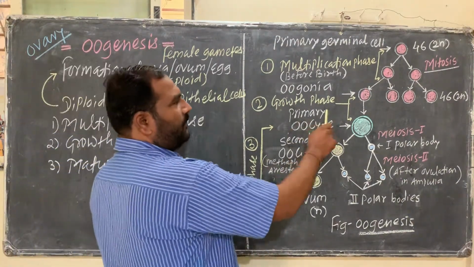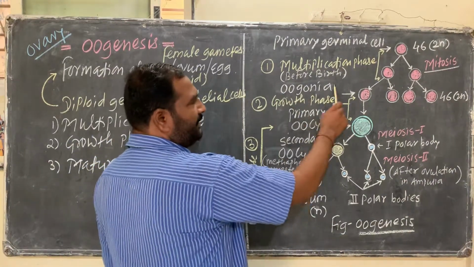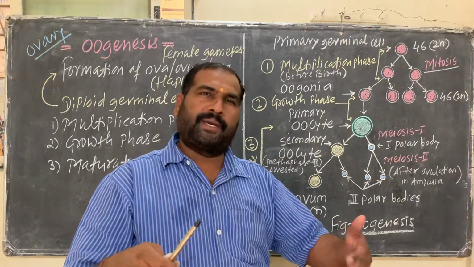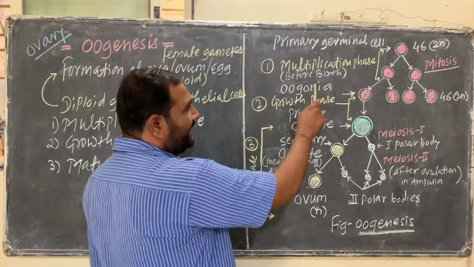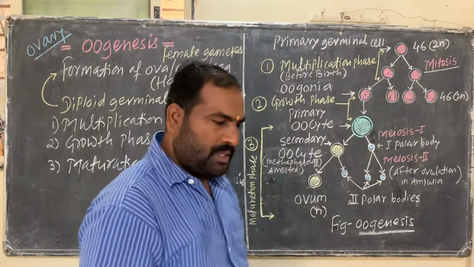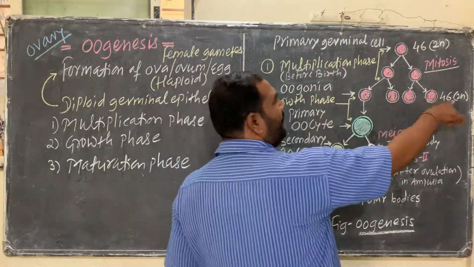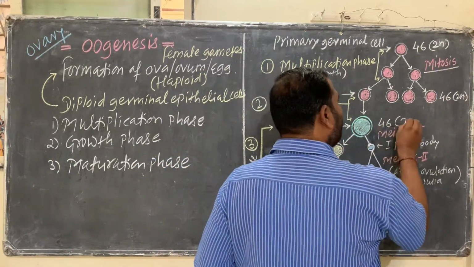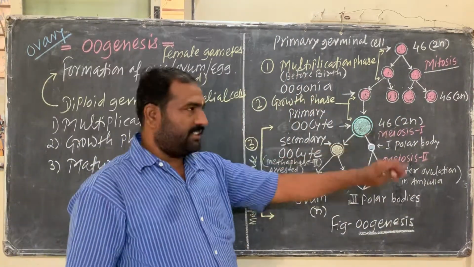So here is the growth phase. Oogonia become larger in size. So there is an increase, synthesizing different types of cell organelles, protoplasm. So here the size of that oogonia increases and there is a formation of primary oocyte. So here only the size is increased. So here if the oogonia is diploid, then that primary oocyte is also diploid that carries the 46 chromosomes.